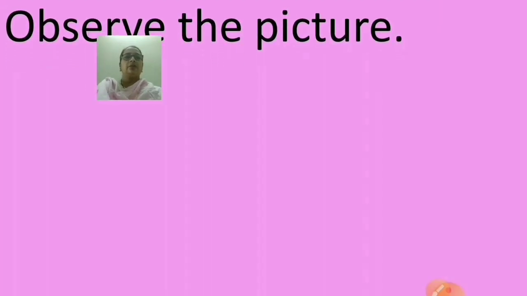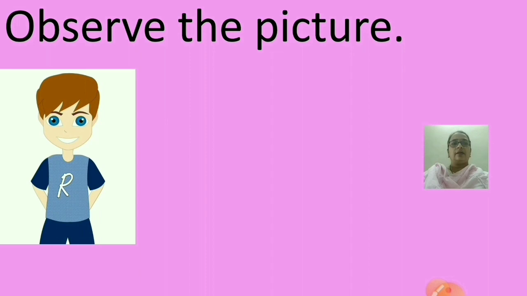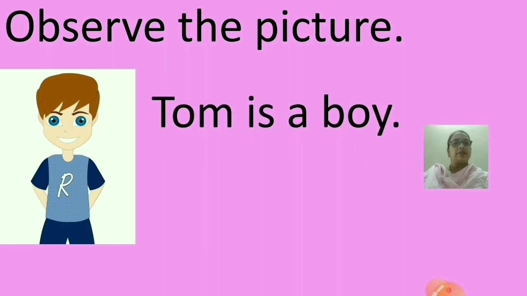Now here you have to observe this picture children. Come on, observe the picture and tell me about it. Very good. This is a picture of a boy, isn't it? So we can give any name to that boy. Tom is a boy or any particular name whichever you want to give. Tom is a boy. So children, after seeing the picture, we wrote about it. Tom is a boy. So with the help of this sentence and the picture, we are able to understand that Tom is a boy or not.